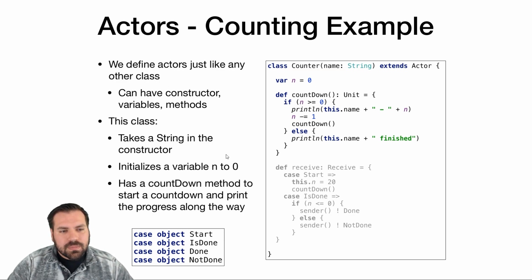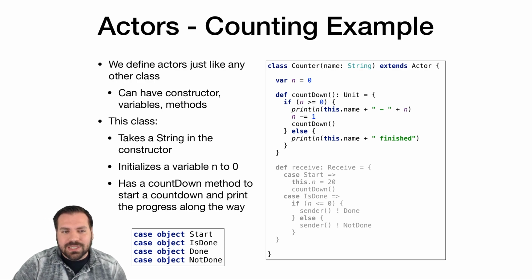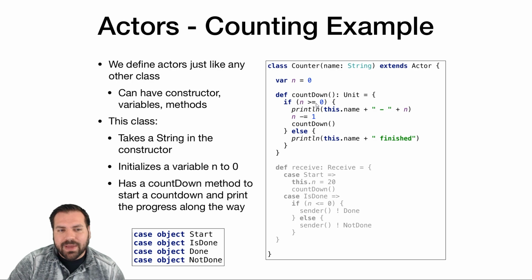So this countdown helper method is going to check if n is greater than or equal to 0. We're going to decrement it. So our n actually does end at -1 if you're paying close attention to this code. It's going to check if n is 0 or positive.